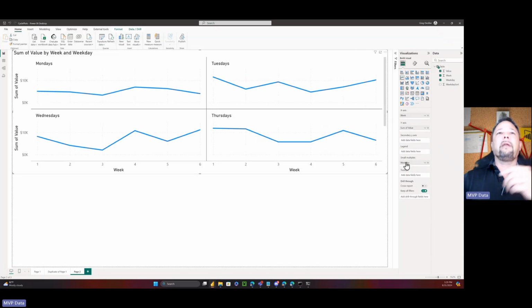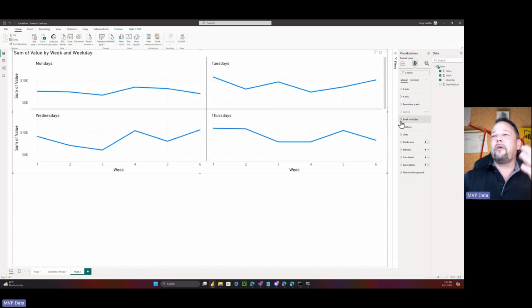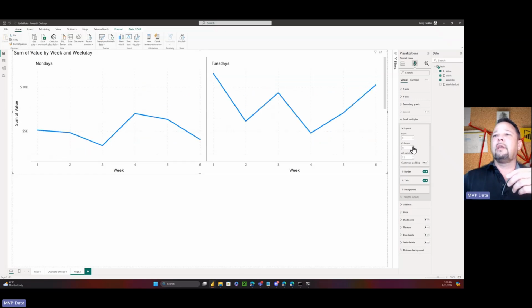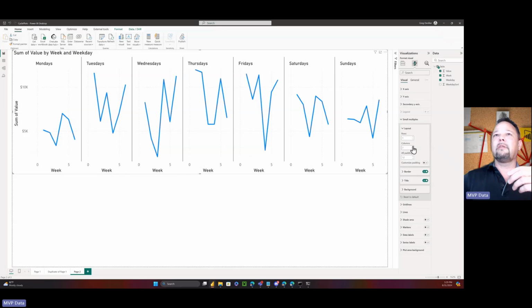If we do that, now you're going to end up with this initially, which looks nothing like what we want. But there are some really nice small multiple features. I give Power BI credit for this. We can take this and turn the rows down to 1, and then up our columns to 7. And you can see we're already getting to what we kind of want.